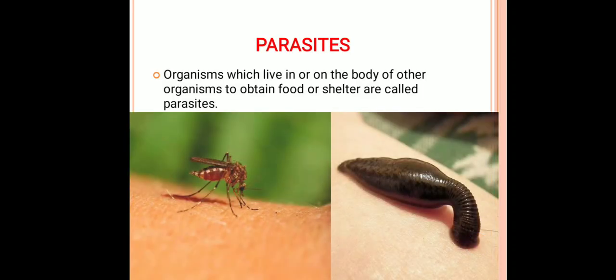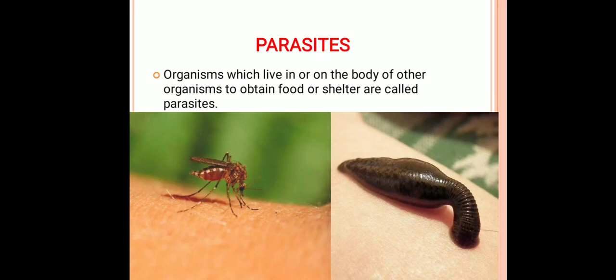Next come the parasitic organisms, or we can say parasites. Parasites are those organisms which live in or on the body of other organisms to obtain food or shelter. For example, mosquito, leech, tapeworm, roundworm, etc. Basically, the organism on which these animals reside is called the host, and they may live in the body or on the body of the host.